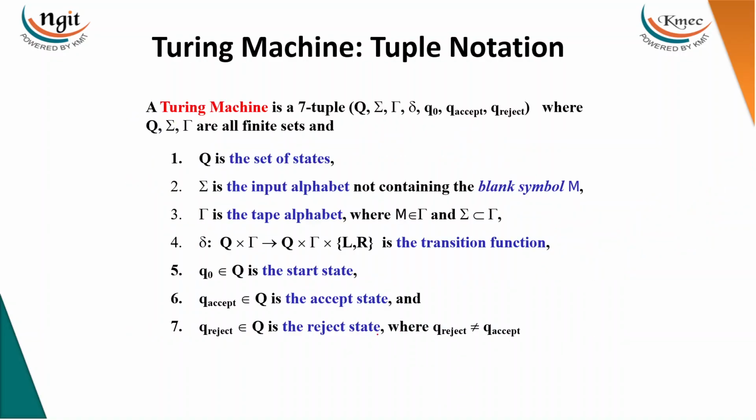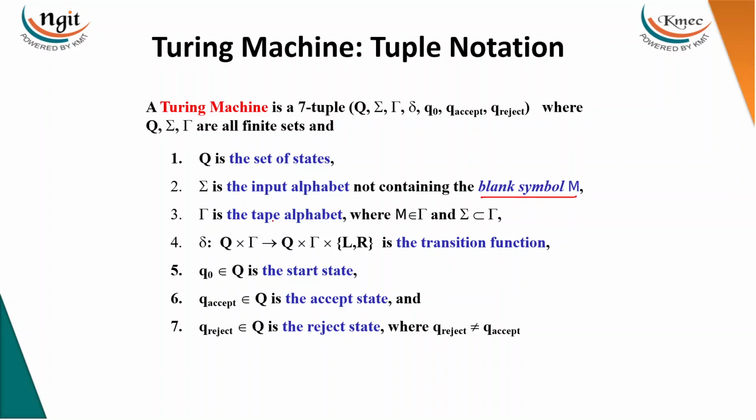Then what is the tuple notation of the Turing machine? Of course, again it is a 7-tuple. Q denotes a set of states, of course finite. Sigma is the input alphabet, not containing the blank symbol. So sigma doesn't have the blank symbol here, right? The blank symbol is separately denoted by the machine.